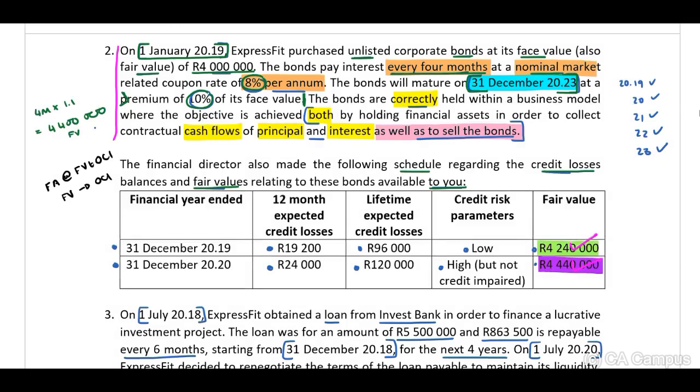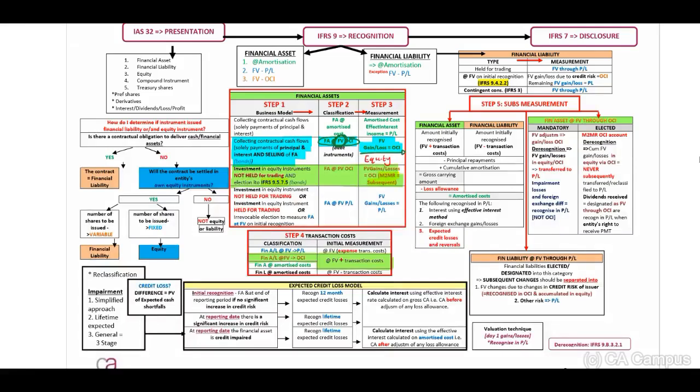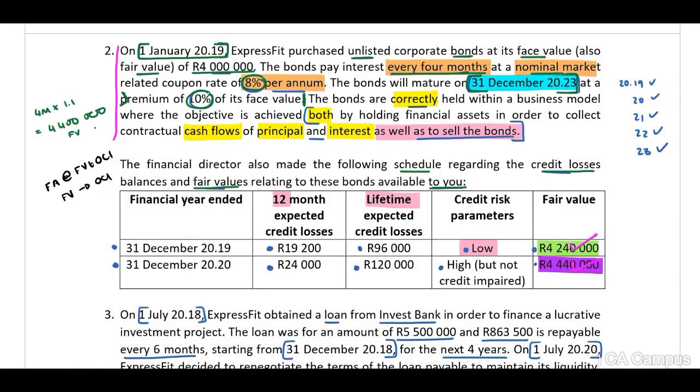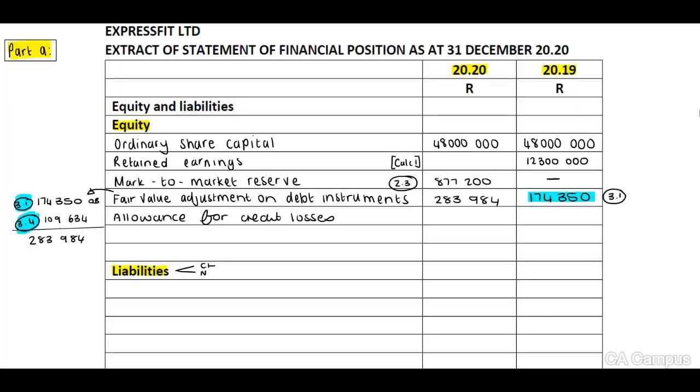When we look at the scenario, they indicate to us the risk parameters was low for 2019. Will we either use the 12-month expected credit losses or our lifetime expected credit losses? When you refer to your rules, guys, expected credit losses at the bottom of your page, on initial recognition, if there is no significant increase in credit risk, therefore low, we use the 12-month expected credit loss. Therefore, we need to use the 19,200, and we need to include this 19,200 because it is low.